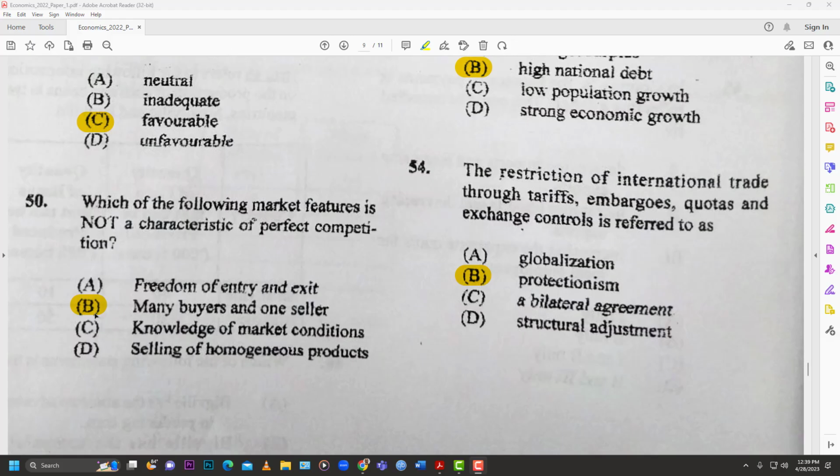The textbook definition for a monopoly is 1 seller. So that cannot be perfect competition, because perfect competition has many buyers, many sellers, right? They are also selling the same goods, so it's homogeneous, and you can enter and exit as you wish in that market system. So the answer here is B.